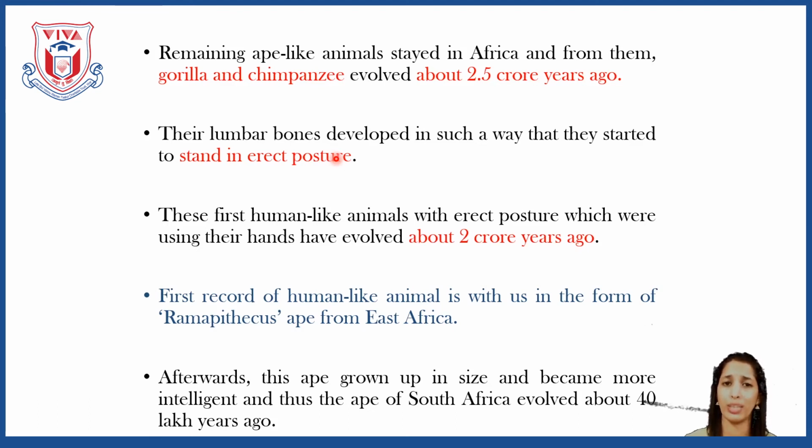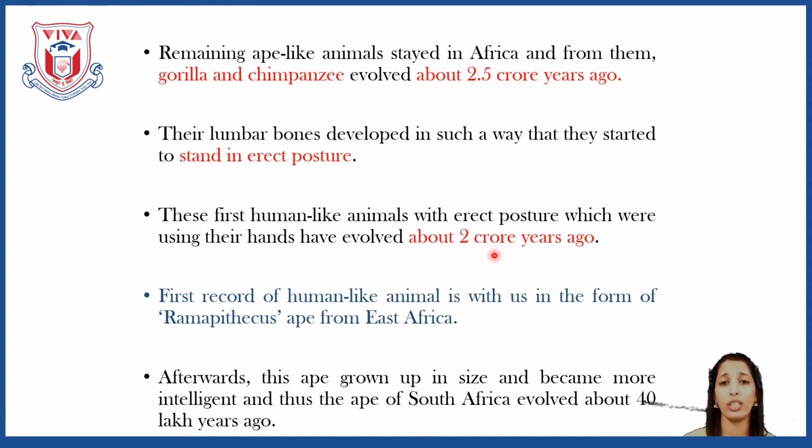Okay, so that animal could stand. This first human-like animal with erect posture, which used its hands, evolved around 2 crore years ago. Once that man-like animal started using the legs to stand, his hands were free for doing other activities.